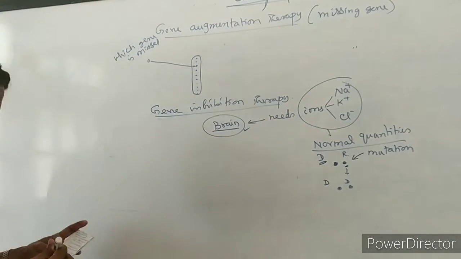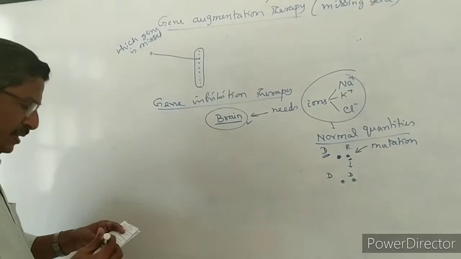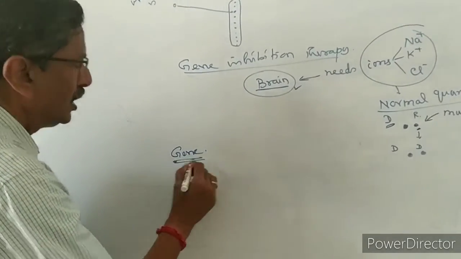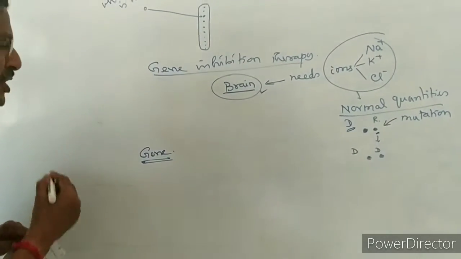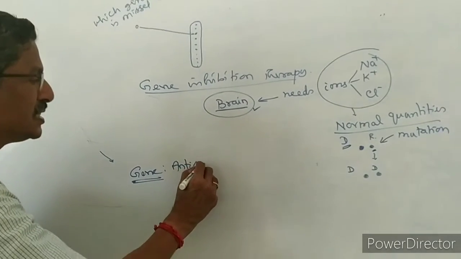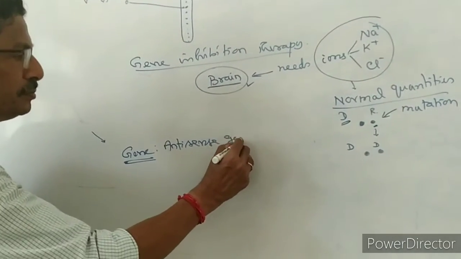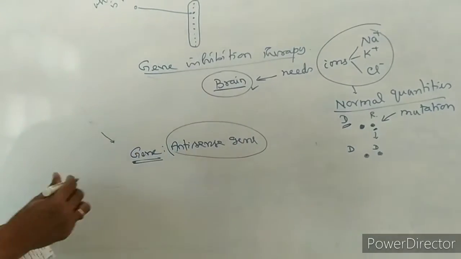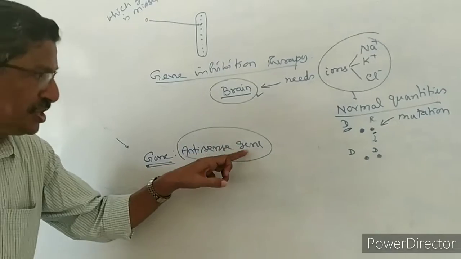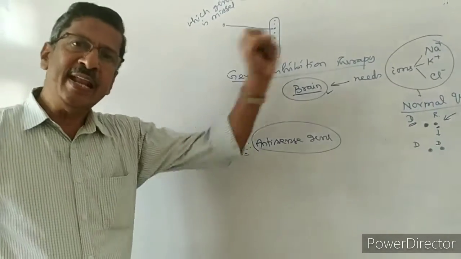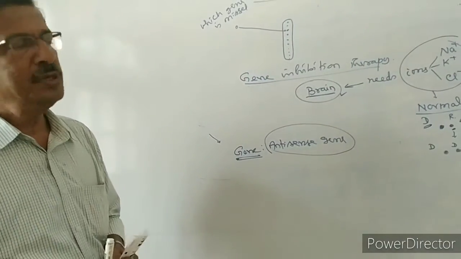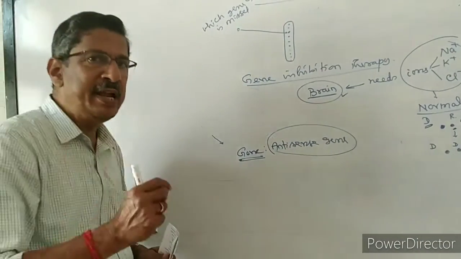For the gene inhibition theory, there is a gene in some individuals. What gene is that? The gene is called the antisense gene. Generally some genes are antisense. What is the meaning of antisense? This gene suppresses any other gene. That is called an antisense gene. In our body, in some places they are there, but normally they are not doing any function. But when it is needed, they will do it.